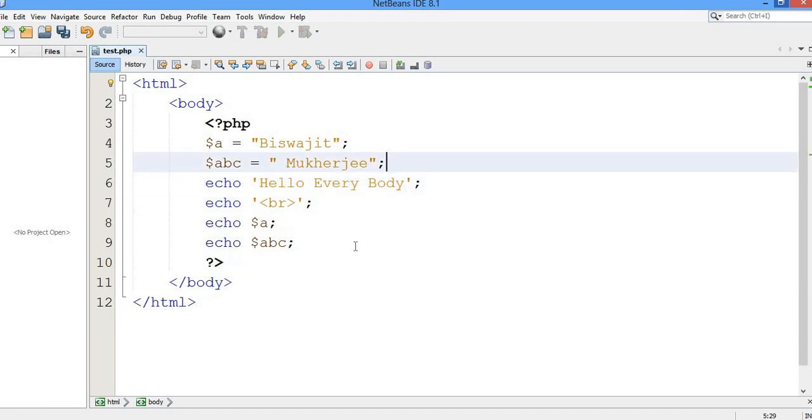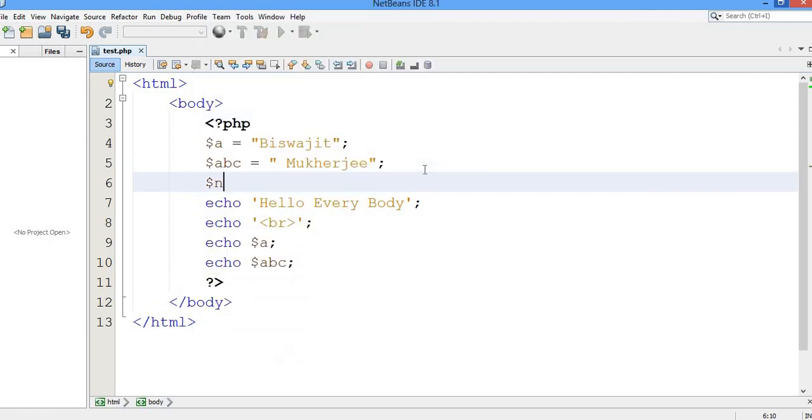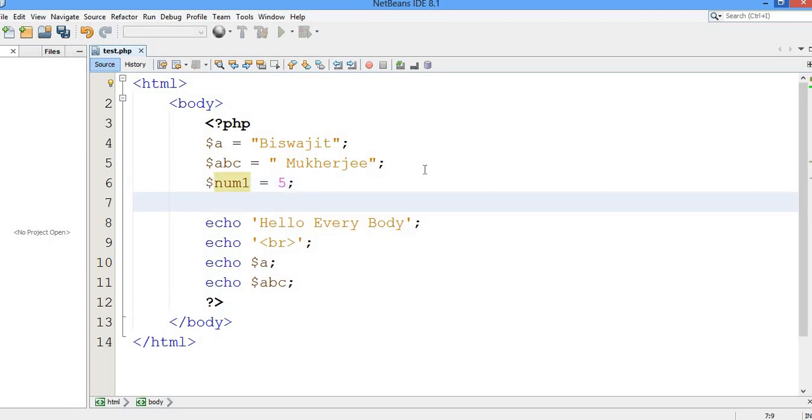Now let me show you something more. Now I will just take numbers. Let me just take a number as a variable. So now here I will write num1, right. Now I will assign a value, let's say 5. So num1 holds 5. Now here another variable, num2, right, and it holds, let's say 15. Now I have taken two variables, num1 and num2, and both are holding some values.